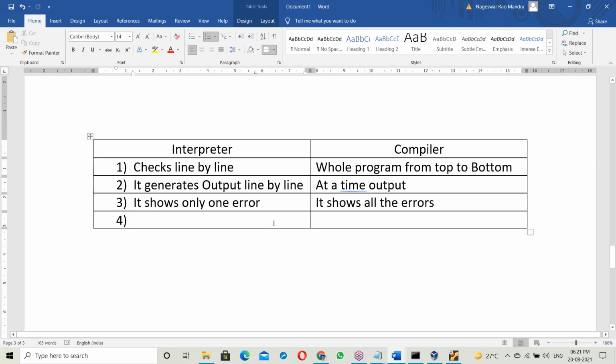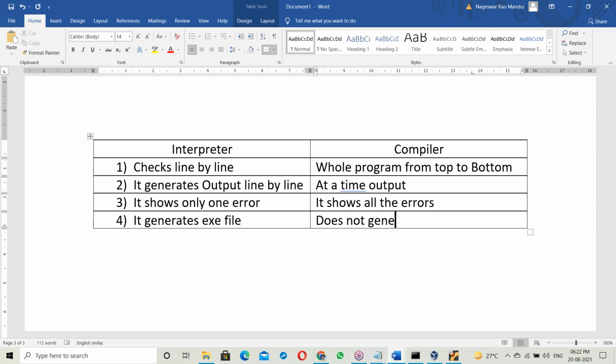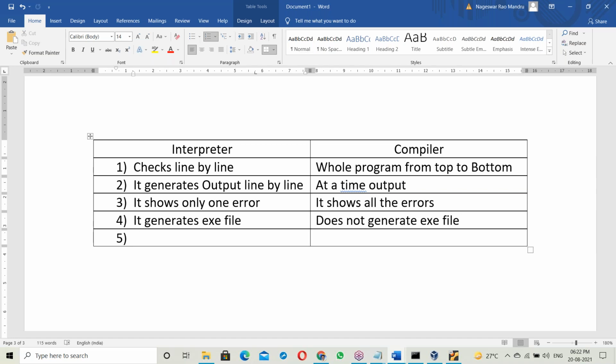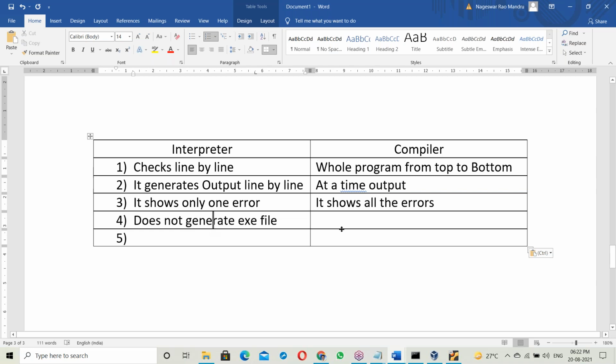Correct? Next, the main difference between interpreter and compiler is the exe file. The compiler generates an exe file. The interpreter does not. Sorry, I am explaining it in reverse. The interpreter does not generate an exe file. That is the main difference between interpreter and compiler.